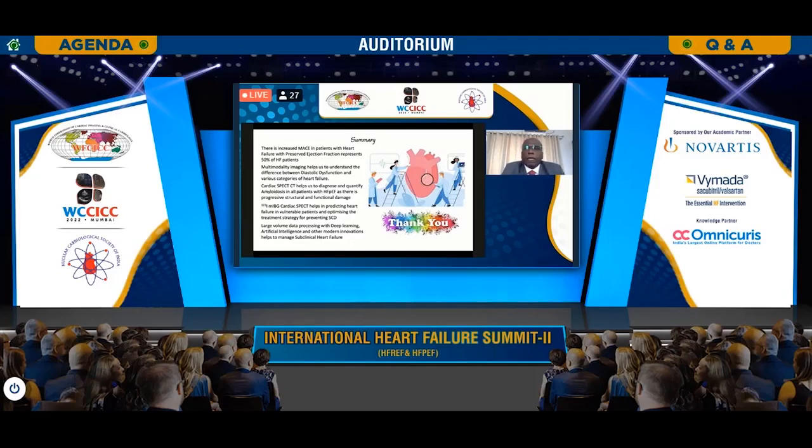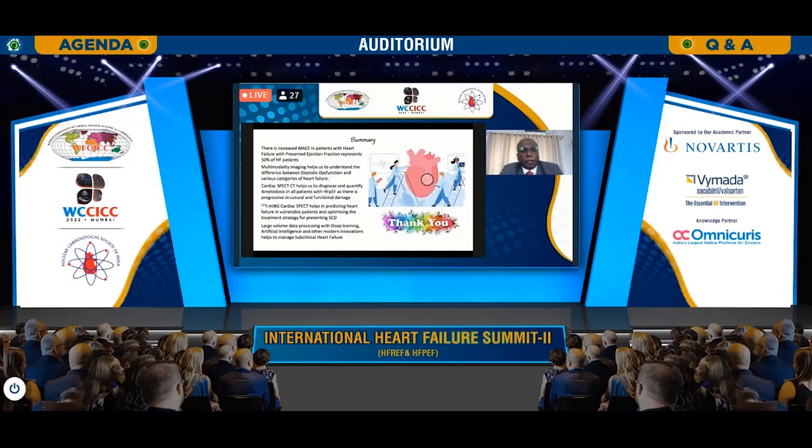In fact, the myocardial perfusion study helps us to understand heart failure with preserved ejection fraction, in patients with more than 50% ejection fraction, because these are the majority of the patients we come across in our practice. Multimodality imaging is going to be the rule of the day, and it helps us to find out the varying degrees of heart failure in diastolic dysfunction.